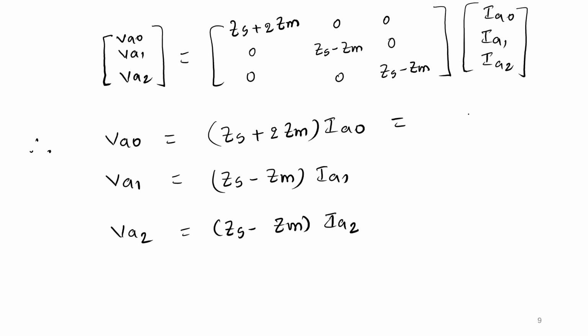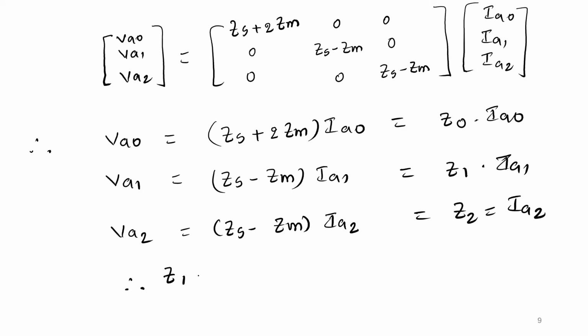Now if you relate these equations with the general equations, VA0 is equal to Z0 into IA0, VA1 is equal to Z1 into IA1, and VA2 is equal to Z2 into IA2, you can say that for transmission lines, the positive sequence impedance is equal to the negative sequence impedance, which is equal to Zs minus Zm, and the zero sequence impedance is equal to Zs plus 2Zm.